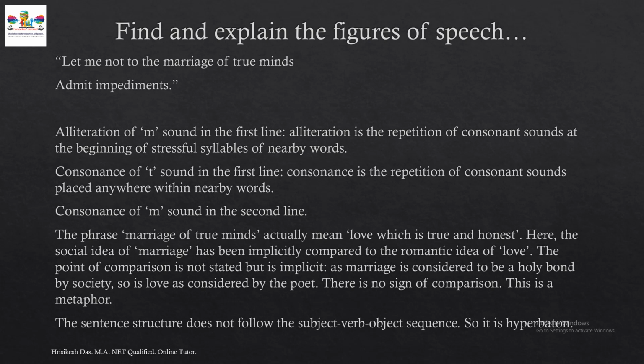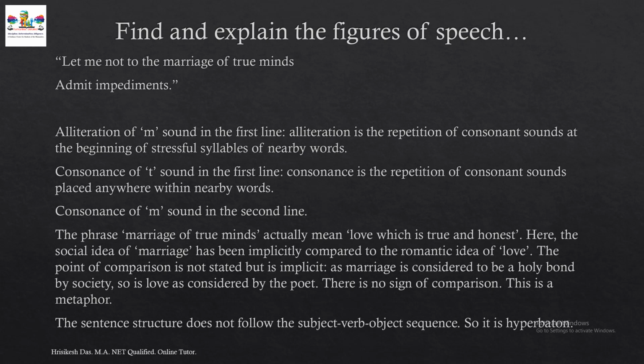Here, the social idea of marriage has been implicitly compared to the romantic idea of love, the abstract idea of love. So marriage is a social construct, a social ritual, a ceremony, and the point of comparison is implicit, because the poet does not explain why he is comparing.